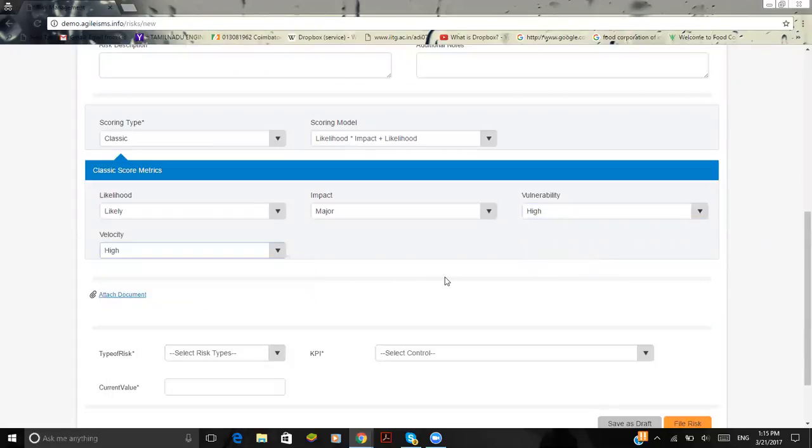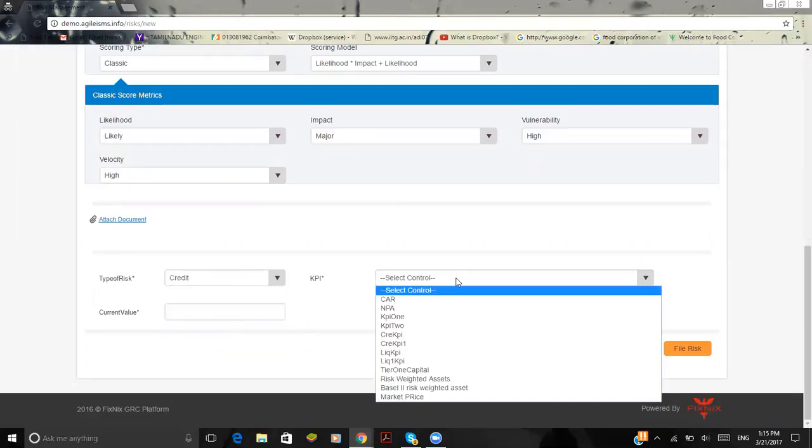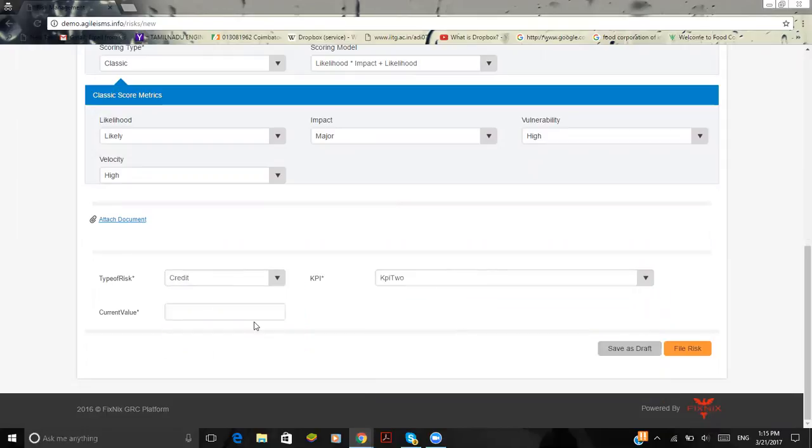So which means that I'm going to get a score reaching up to 7 or 8. Which means that it has to be mitigated at the earliest stage in order to continue the audit process. And here is where I define the type of risk, whether it is going to be a strategic risk, a liquidity risk, or a credit risk, based upon which I'll define the key performance indicators and the current value on the same. So I will also file a risk on the same.